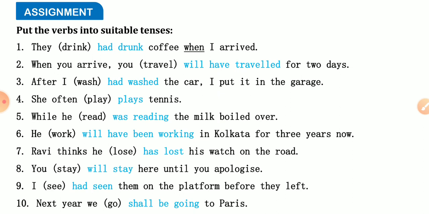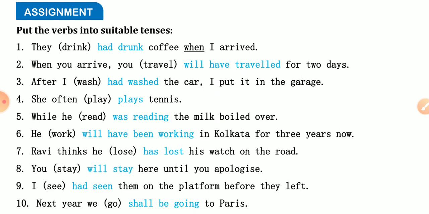You will stay here until you apologize. So you can understand that until, when, unless, as soon as, such conjunctions are used, but after that we shouldn't use will or shall, and it shows future tense. So here, until you apologize, you will stay here. I had seen them on the platform before they left. Before, after, such conjunctions, we used here first past perfect tense and after that past indefinite tense.